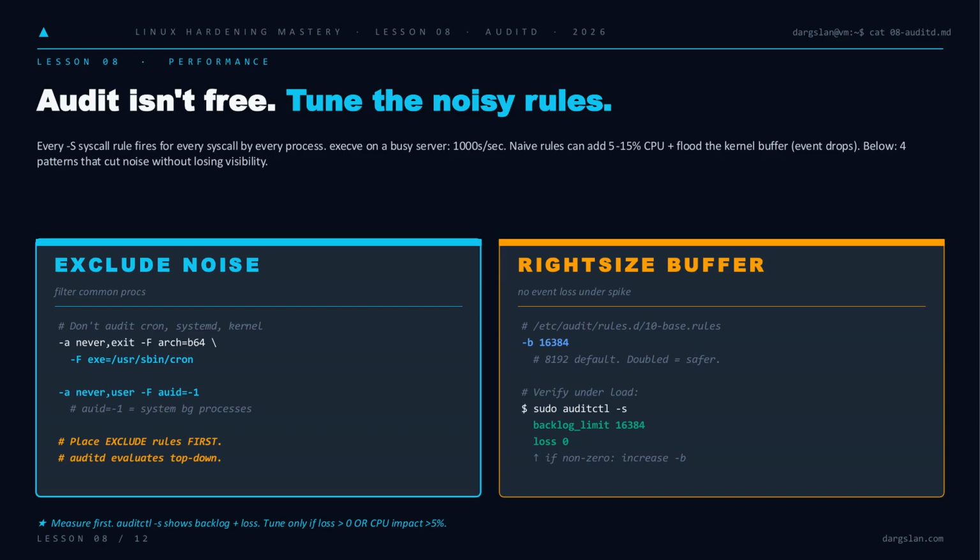Then right-size the buffer, double the default to 16,384, and verify under load with auditctl -s. If loss is non-zero, you're dropping evidence. Measure before you tune, only act when loss exceeds 0 or CPU climbs past 5%.